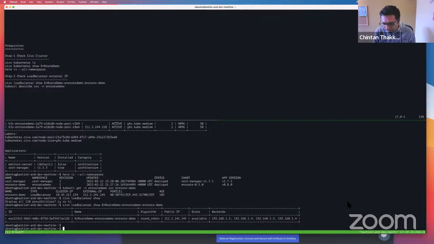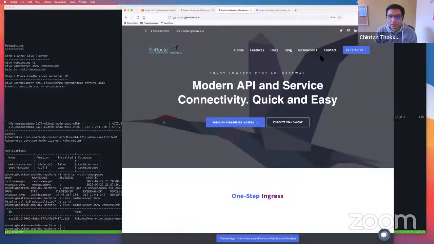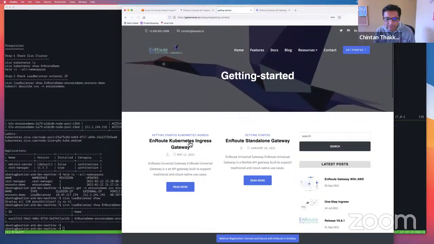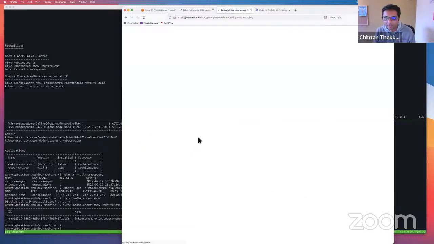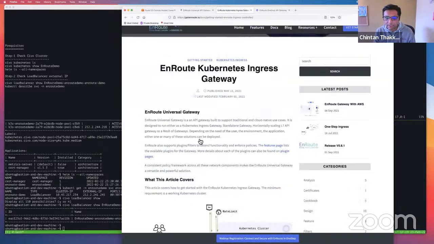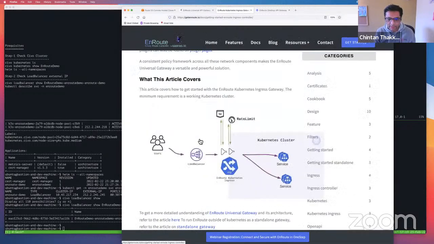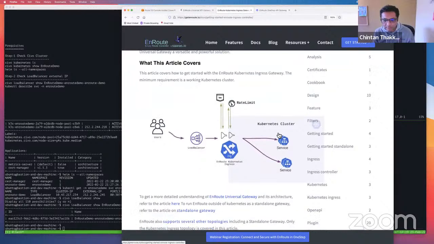So what we'll do in this session is quickly extend what Kunal did, and I'll go through some getting started guide, which is right here on the website. Here is a high-level picture of what we can do today. You have a cluster.